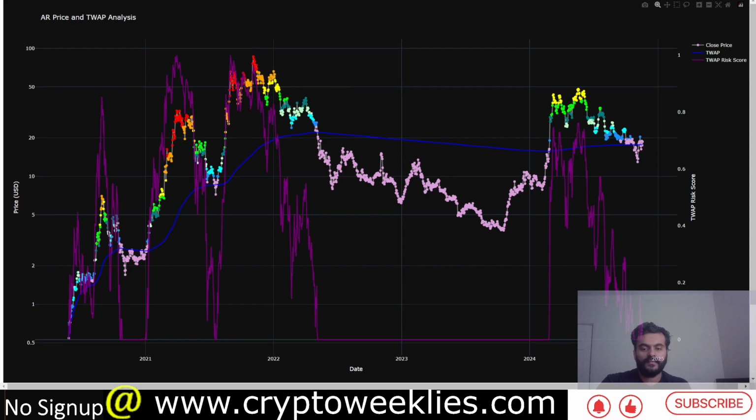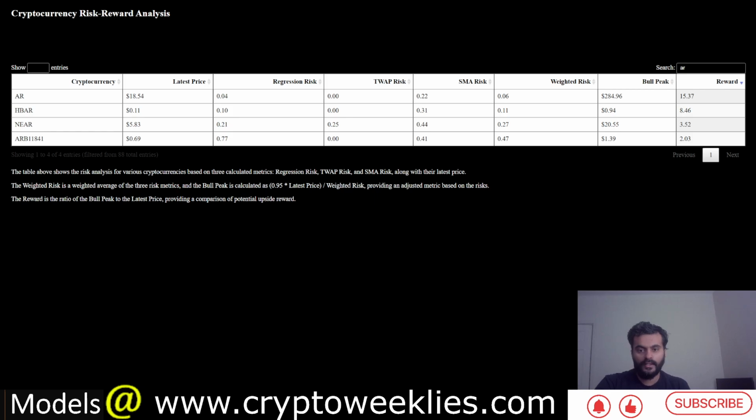These models get updated every single day, once every 24 hours. So per the model, although it's 0 risk over here, the latest score is at around 5% risk. The weighted risk, which is a composite of all three models, says about a 6% risk overall. The bull case scenario, as we discussed, is at around $200 per the model, and the expected value based on the risk reward is at around $284, with the reward at around 15x from here. This is just the finding of the model.